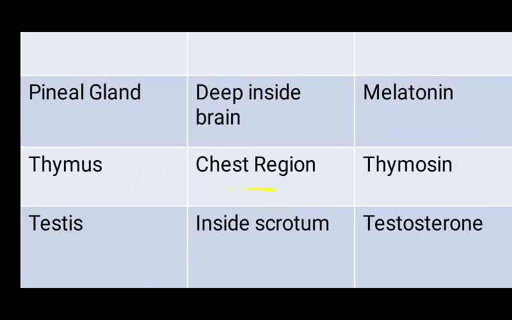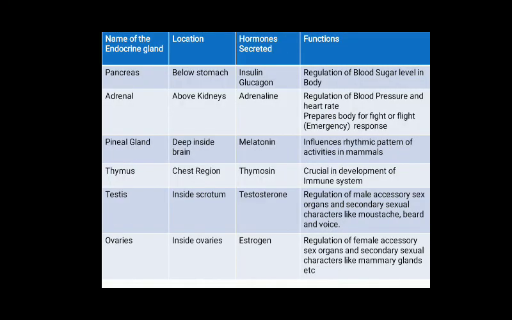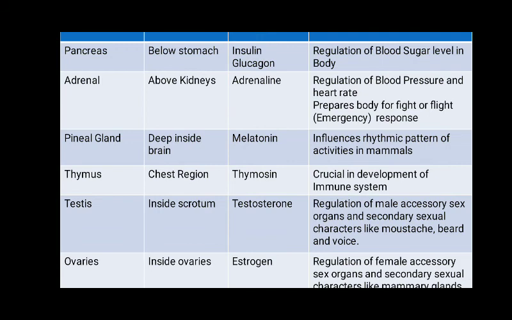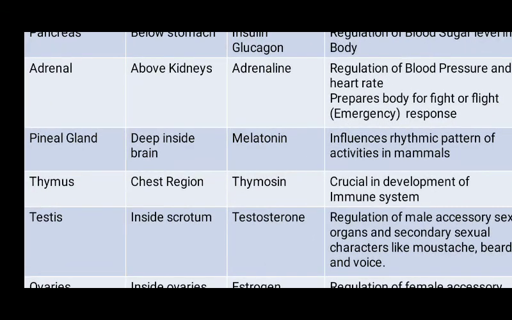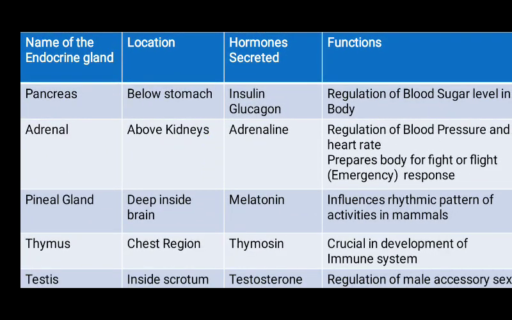Next is the pancreas. Where is the pancreas located? The pancreas is located just below the stomach in our body, and it releases a hormone which is known as insulin. And what is its function? What is the function of insulin? It lowers the blood sugar level in our blood. And we can say the function of the pancreas is regulation of blood sugar level in the body.